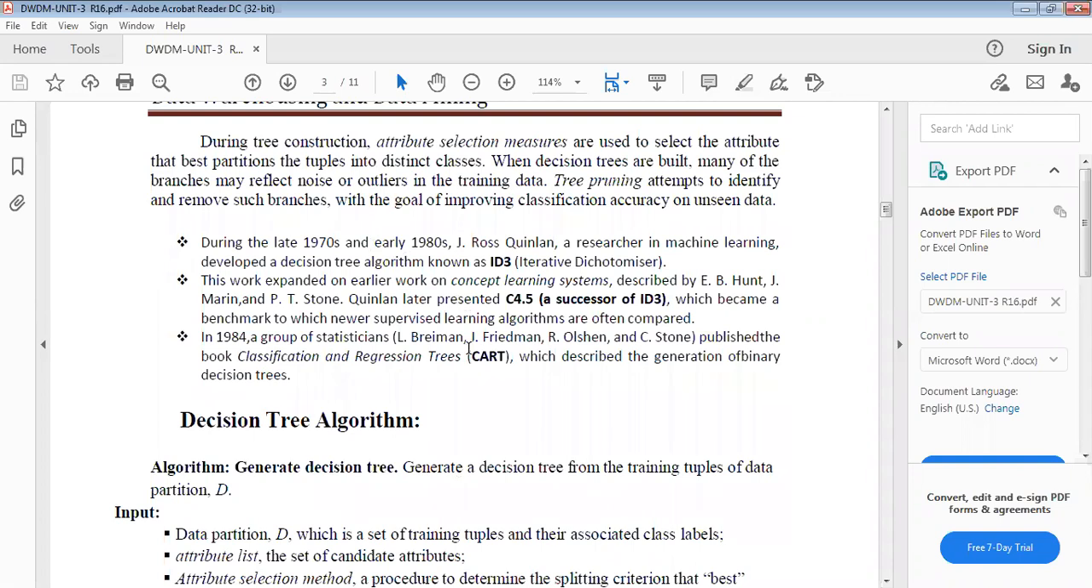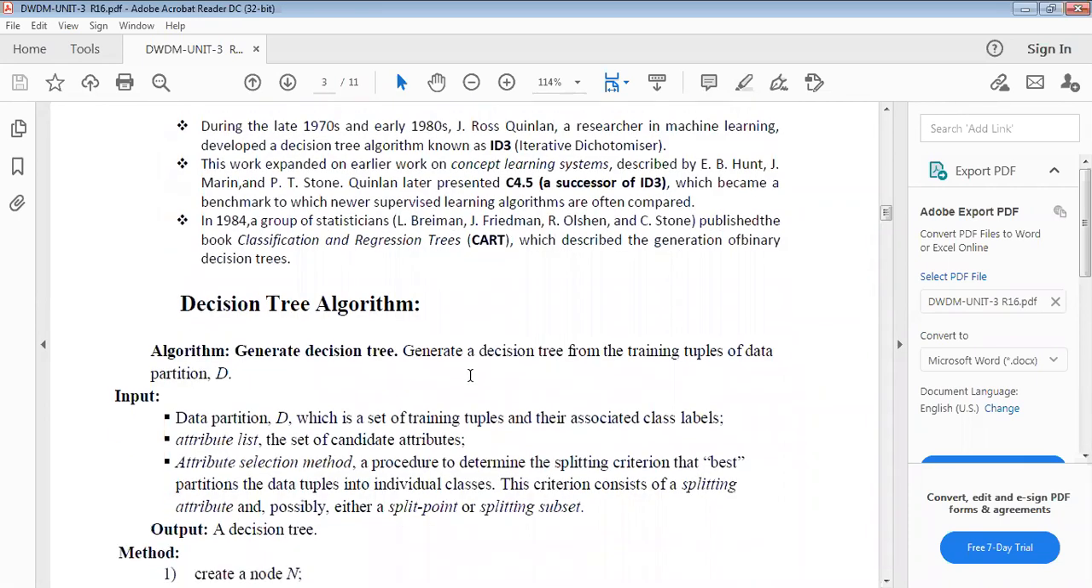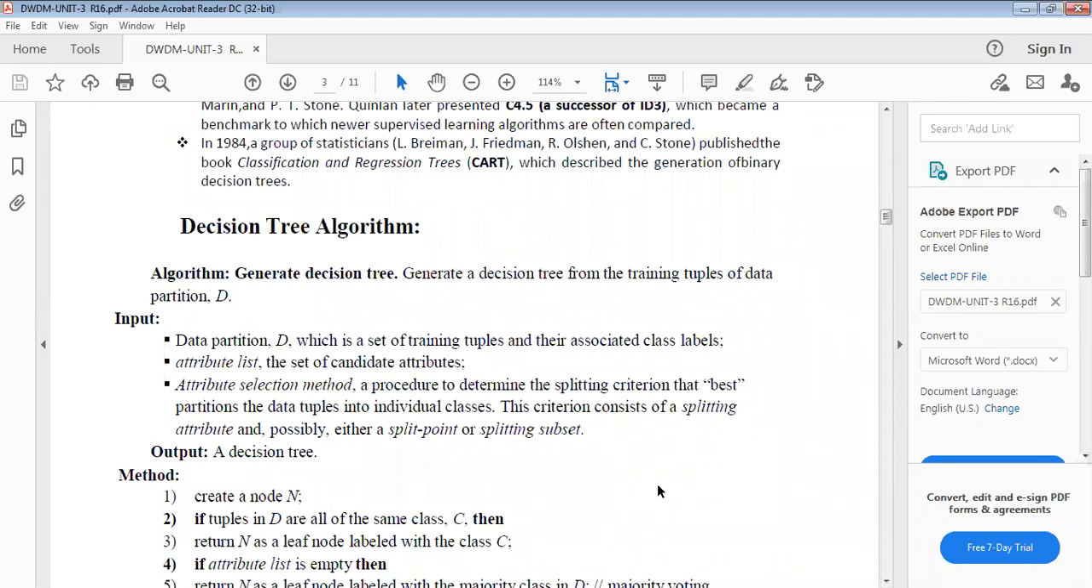Now the algorithm: how we can generate a decision tree. To generate the decision tree from the training tuples of data partition D, you give the input data partition D, which is a set of training tuples and their associated class labels. So the training tuples and associated class labels you give as input. And next is the attribute list, the set of candidate attributes, which you have to create.